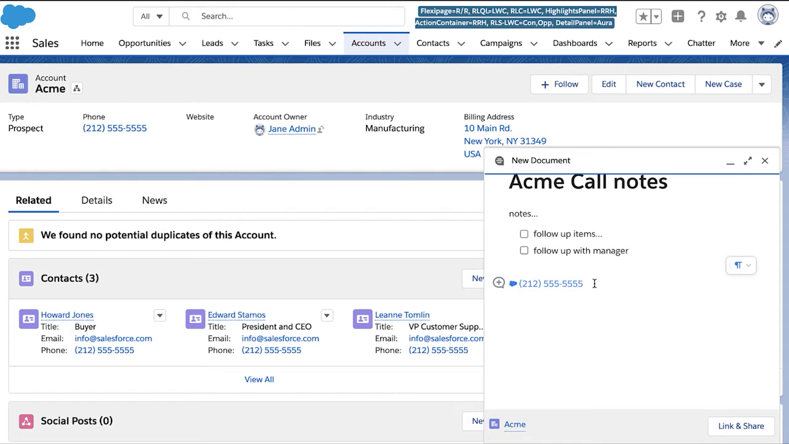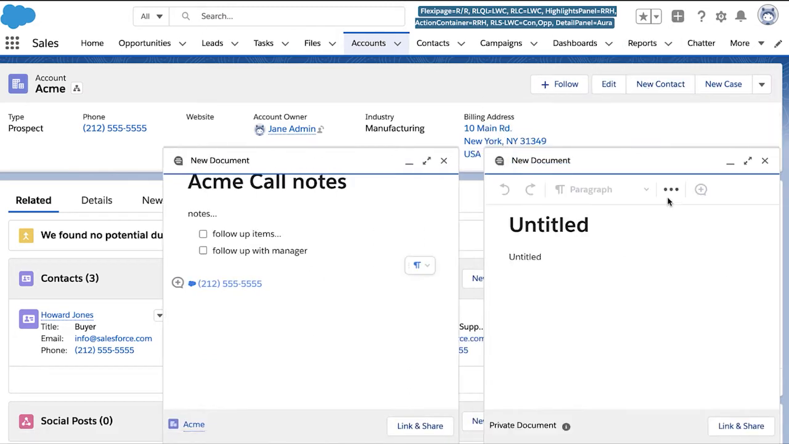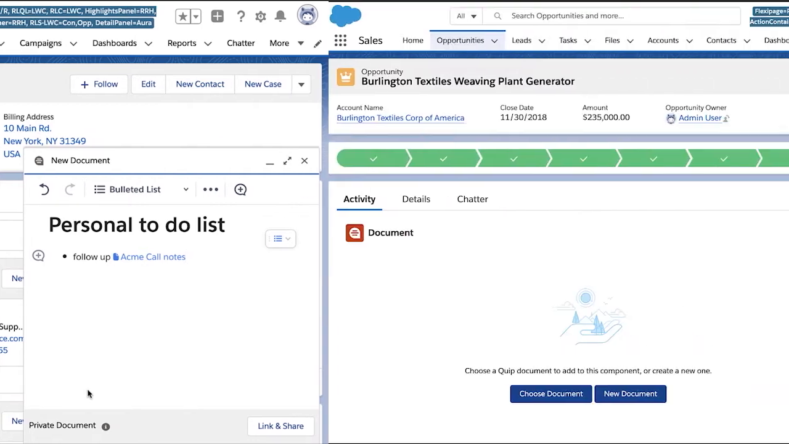I can also open multiple documents as I'm taking notes. While I'm on the call, I will also start a personal to-do doc to list all of the things I will need to follow up with. And I can link to the meeting notes by @mention the document. As you can see, a document is private by default, and I can find the document in the File tab.